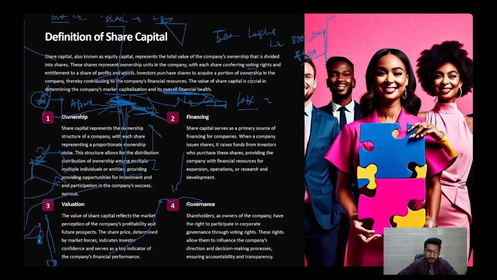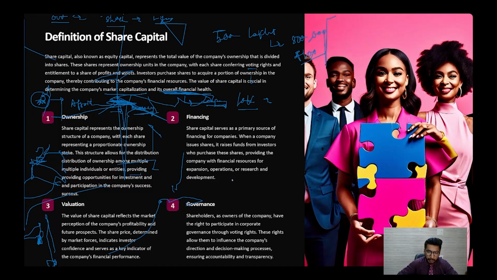Second is financing. The share capital serves as the primary source of financing for the company. When the company issues the share capital, it raises funds from the investors who purchase these shares, providing the company with the financial resources for expansion, operations, or research and development. See what happens if I am buying the shares of the company.